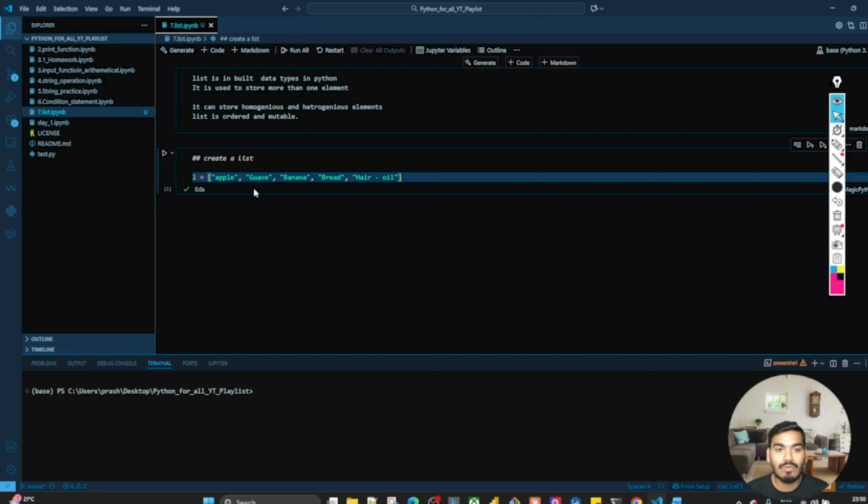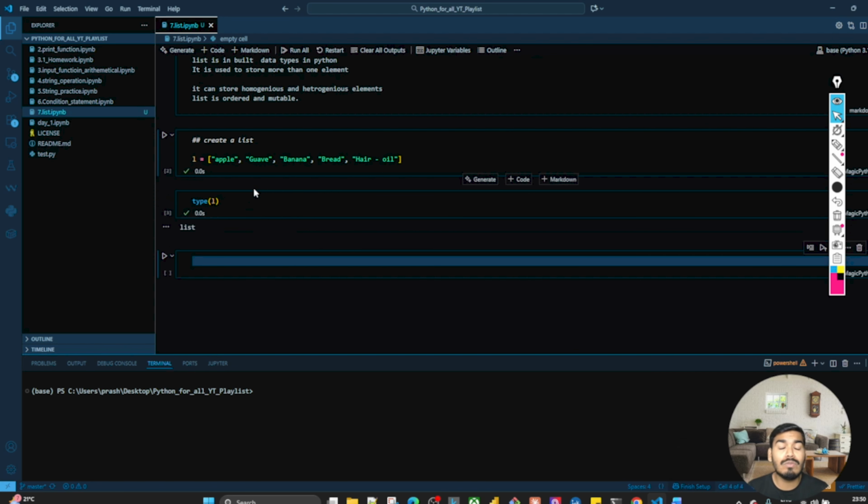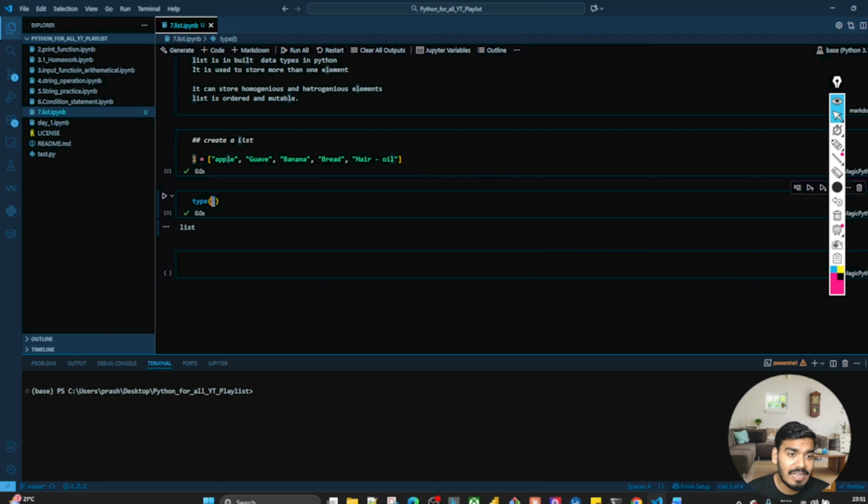Perfect. So this is the list I have created. Now if I enter this, it has been executed. If you want to know whether this is a list or not, we just do type of L. It will show you that this L variable is a list and these are the elements.